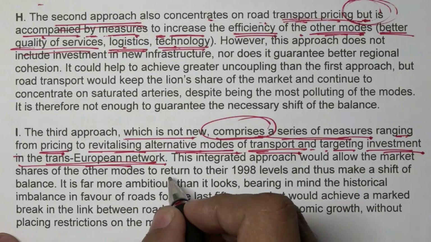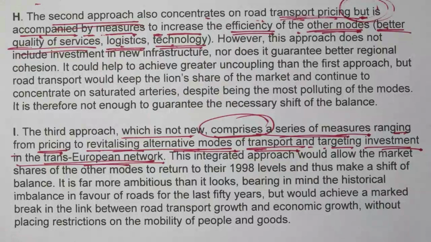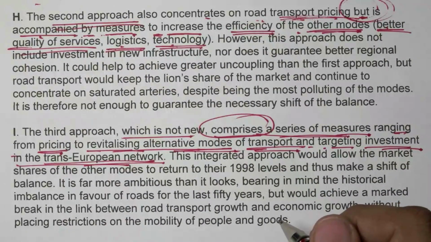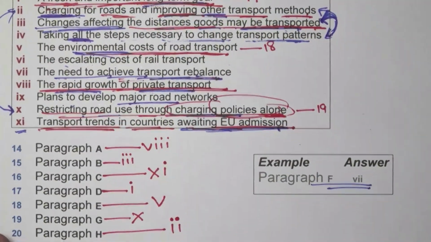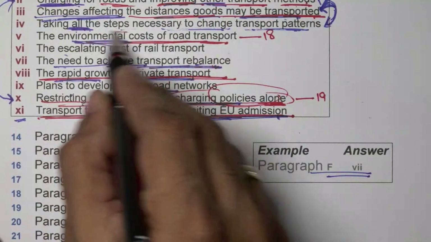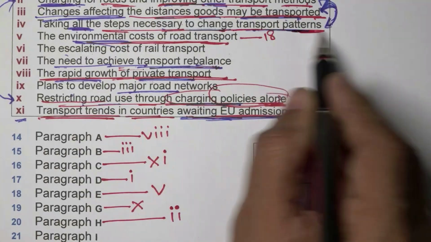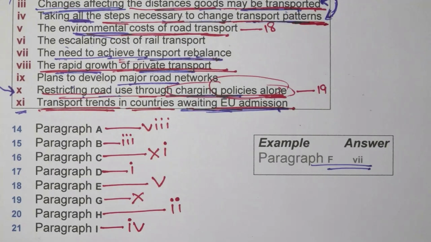Right, meaning we have to work on all of it, not alone on pricing; we have to work on logistics, technology, services, roads, everywhere. Right, option comes out to be for your 21st one, and that comes out to be taking all the steps necessary to change the transport patterns. Fourth is the heading for your I paragraph. This is all about your paragraph headings.